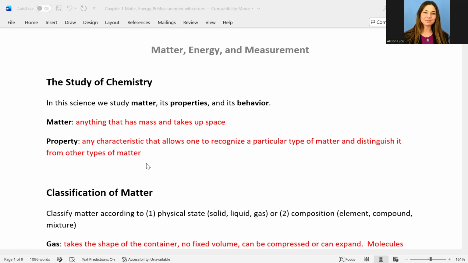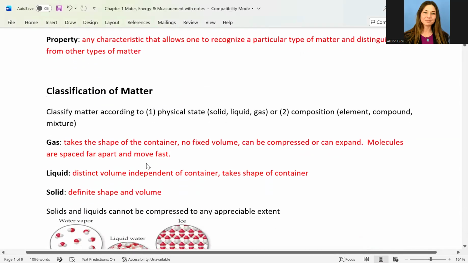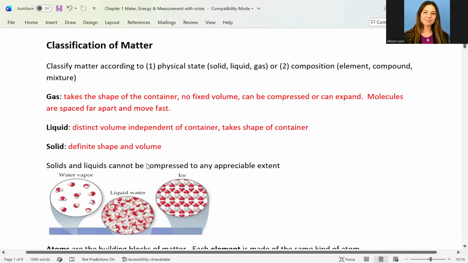So when we classify matter, we can classify it in different ways. We can define it by its physical state, so whether it is a solid, liquid, or gas. We can also talk about matter by its composition. Is it one type of element? Is it a compound that is two or more types of elements? Or is it a mixture of elements, a mixture of elements and compounds, or a mixture of compounds?